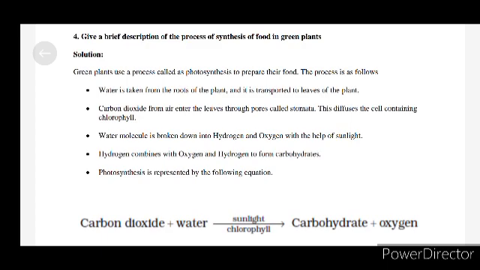Students, this is the classwork for the first chapter, nutrition in plants. The remaining classwork I will give in the next class. Now all of you should write this down in your science classwork.